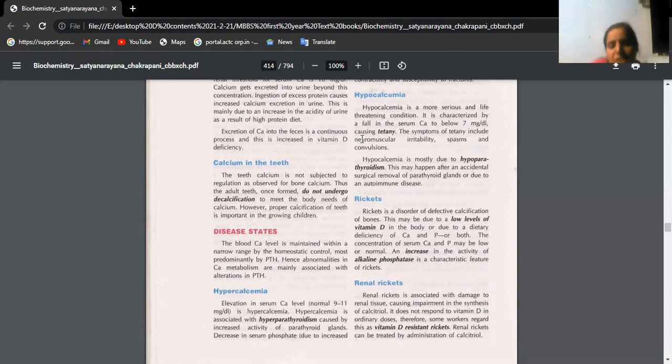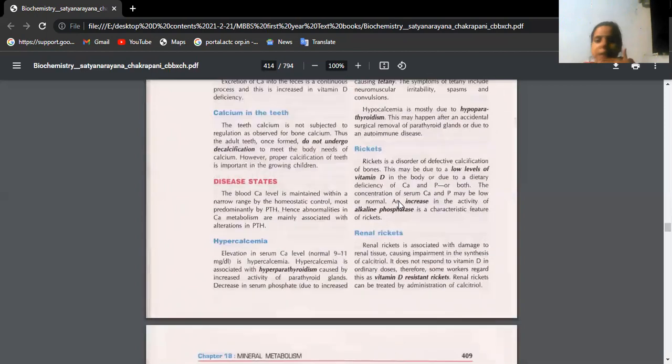So there will be flexion at the metacarpophalangeal joints of all the digits because of the deficiency of calcium in blood. That condition is called tetany. Then rickets. Rickets we usually find in small children with growing bones because of the deficiency of calcium and vitamin D. The bone shape gets deformed: bow legs, knock knees, pigeon chest, rickety rosary it is called.